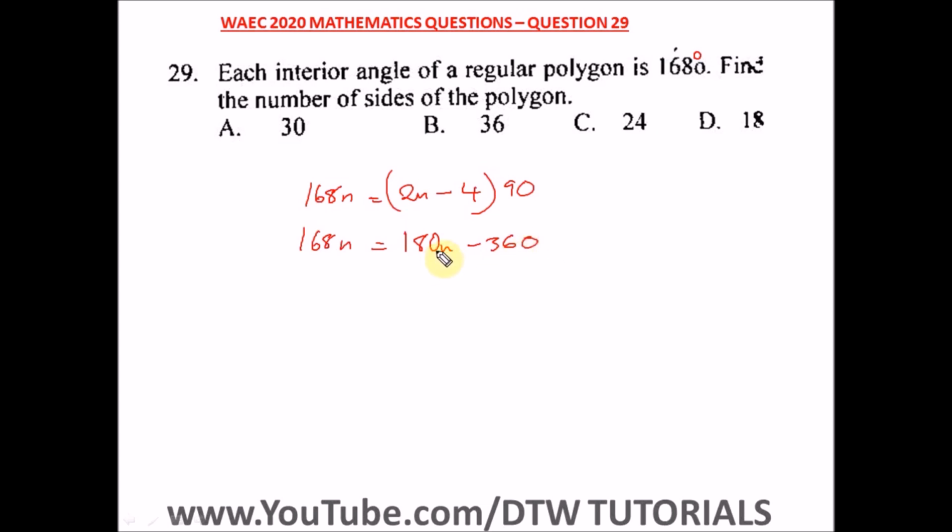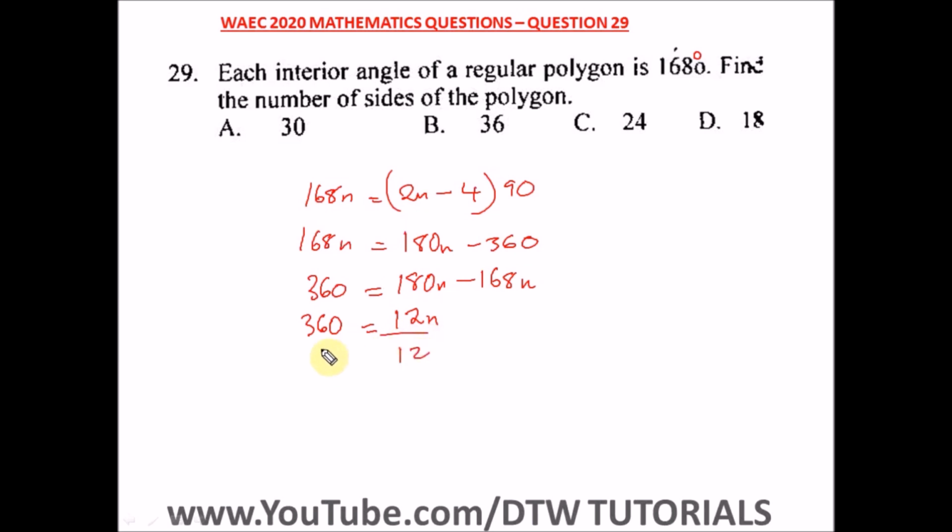We have 168n equal to 180n minus 360. Take this here, or better still, take this here and bring this here. So 360, a positive going here, a negative going here becomes a positive, positive going here becomes a negative, minus 168n. So we have 360 is equal to this minus this, which will give us 12n.